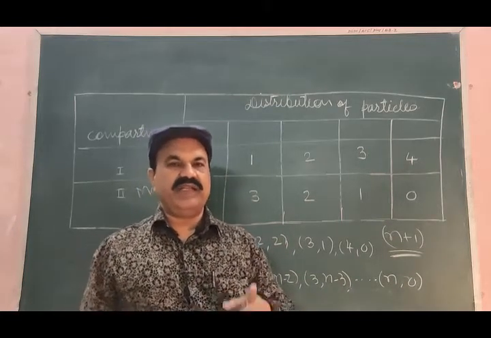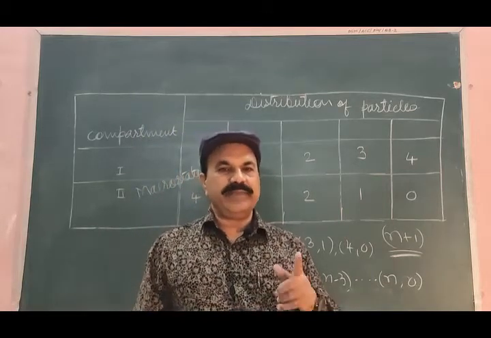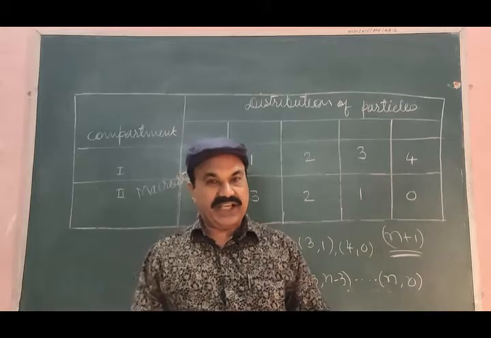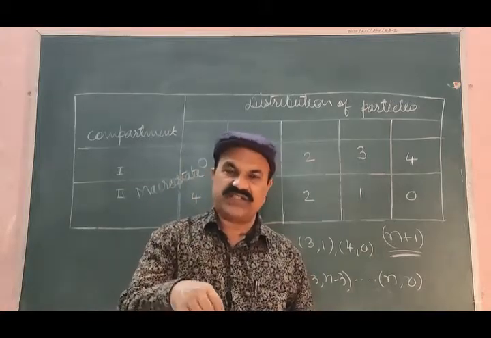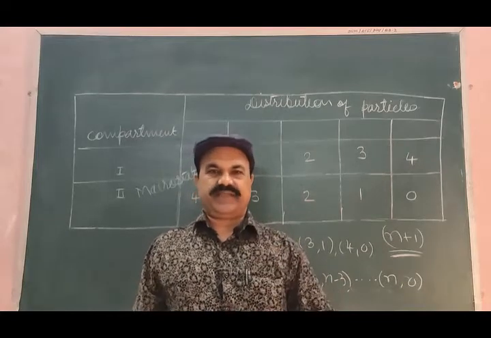Different possible ways of arrangements of the particles of a system in a macro state is known as micro state.